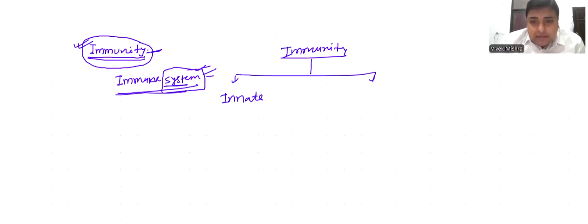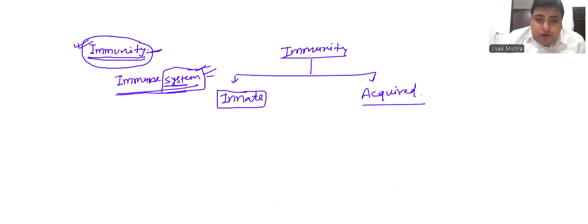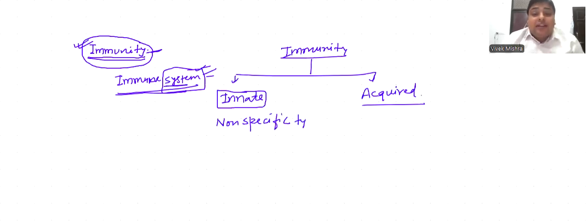And second is acquired immunity. Innate immunity is a non-specific type of immunity. It means this type of immunity can protect our body from many types of pathogens. It may be virus, it may be bacteria, it may be protozoa. It means it is non-specific, not specific for a particular type of pathogen.